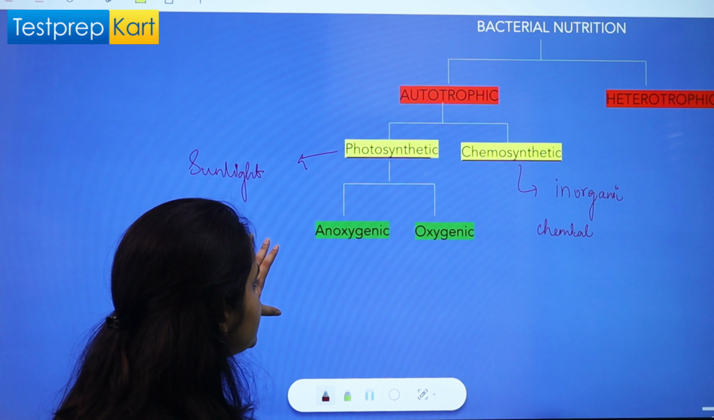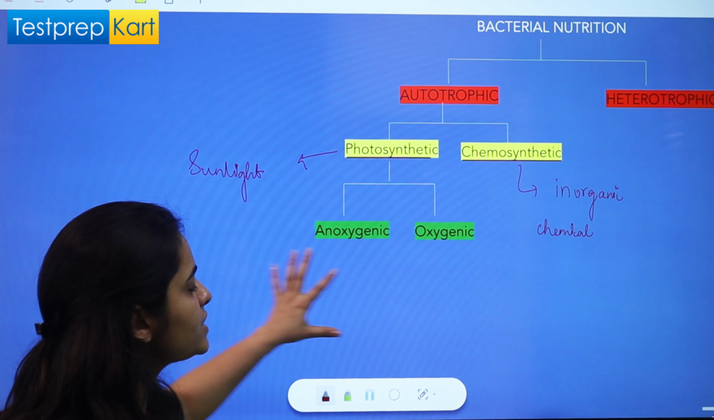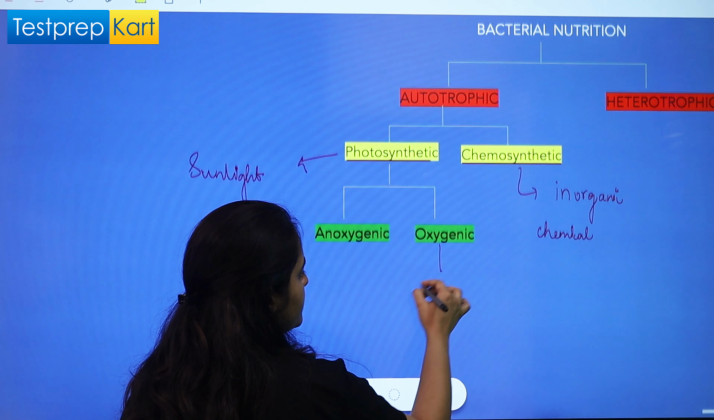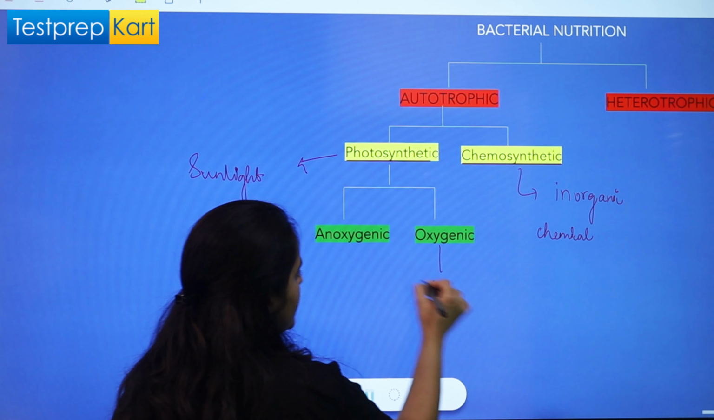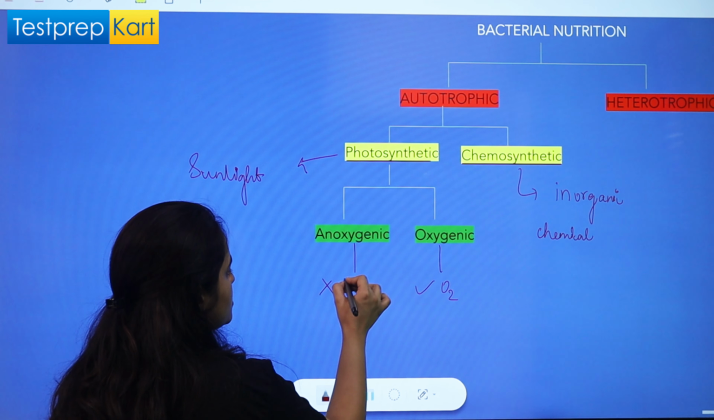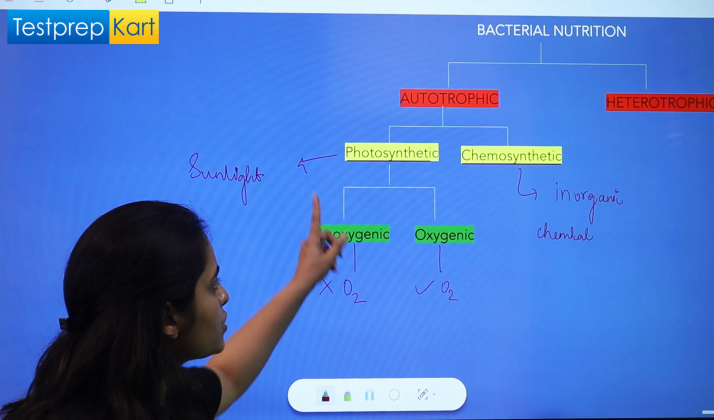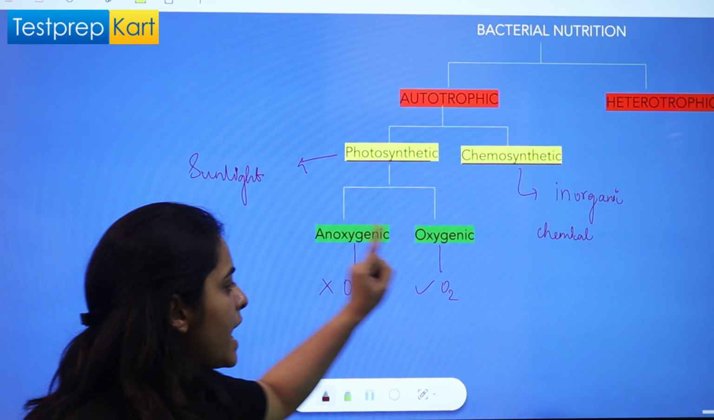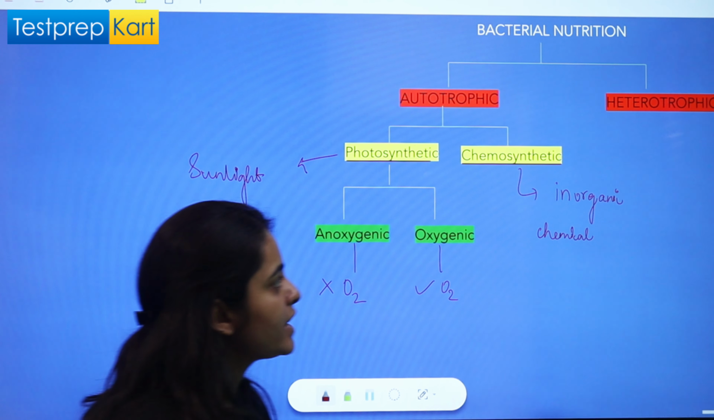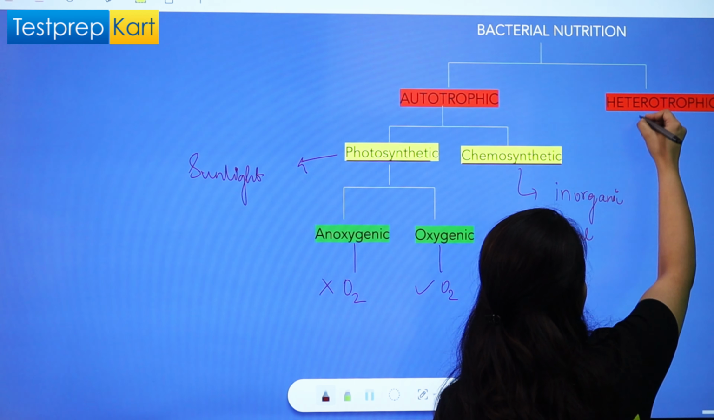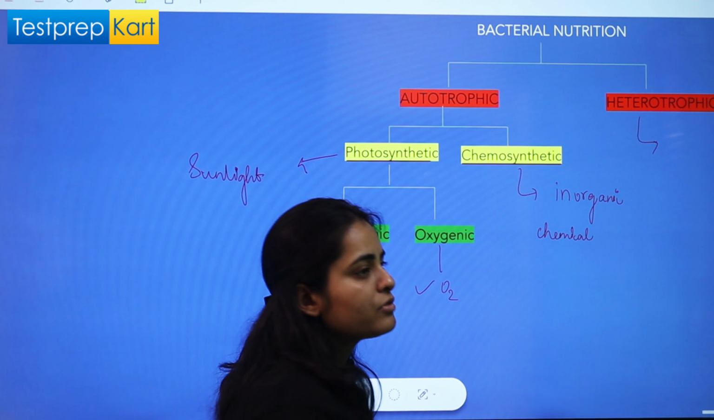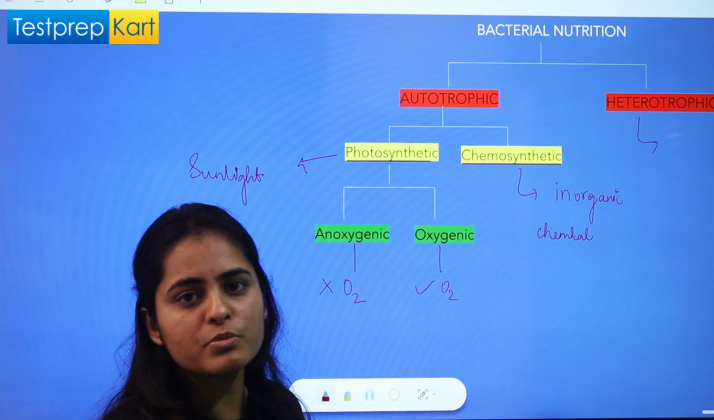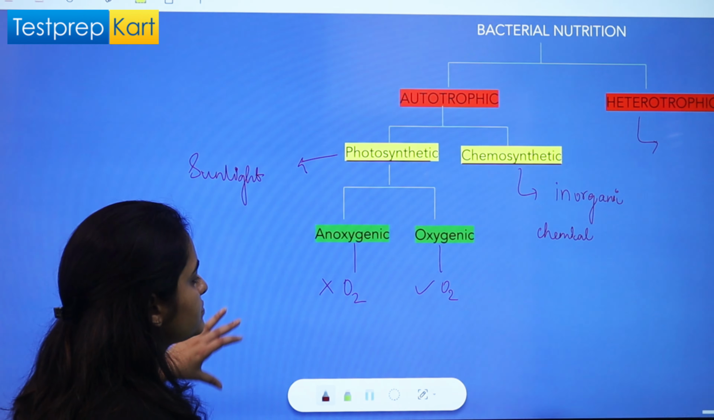Photosynthetic can be divided into two further categories, which are oxygenic and anoxygenic. Oxygenic, as its name suggests, is in presence of oxygen, and anoxygenic is in absence of oxygen. That means photosynthetic bacteria will prepare their own food in absence of oxygen and in presence of oxygen, right? Then we have the other category, that is heterotroph. This is one of the broadest categories, in which saprophytic mode, parasitic mode, holozoic mode, different kinds of modes can be seen, right?